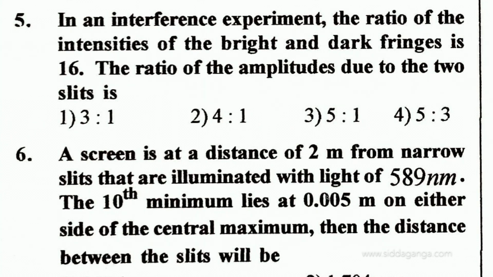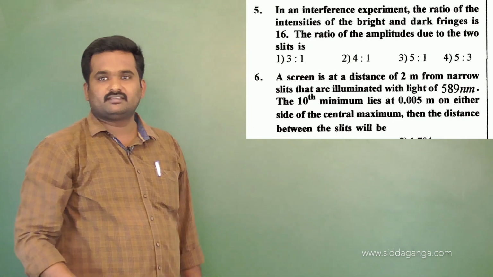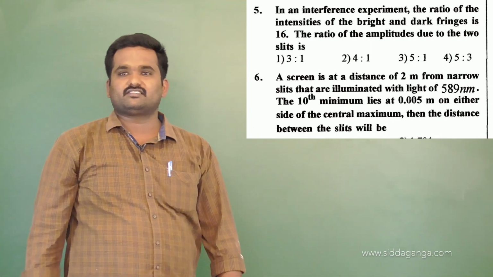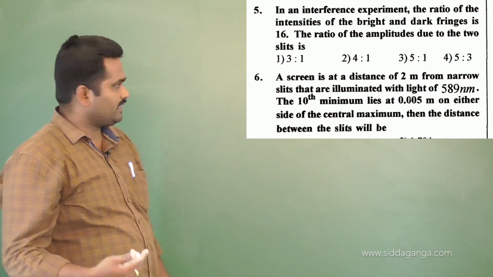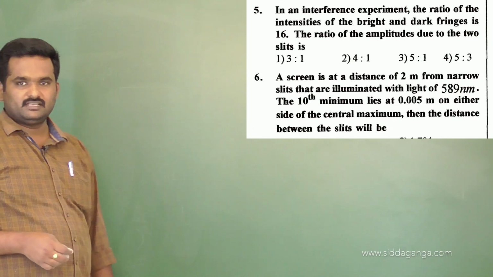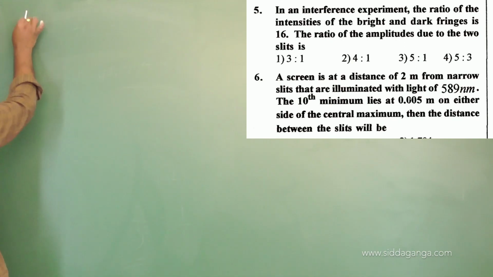See, what they have given, can you tell me in this? The problem is, in an interference experiment, the ratio of the intensities of bright and dark fringes is given. Bright and dark fringes means what? Maximum and minimum intensity ratio they are given. Ratio of I maximum to I minimum, how much they are given? 16.